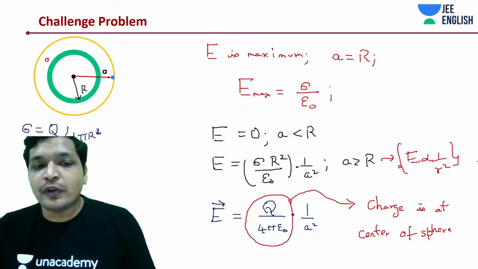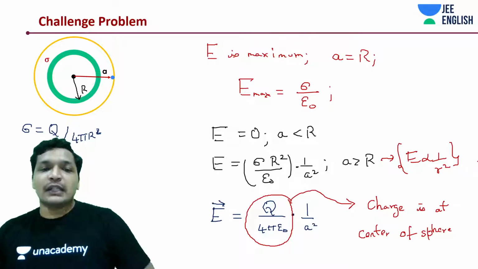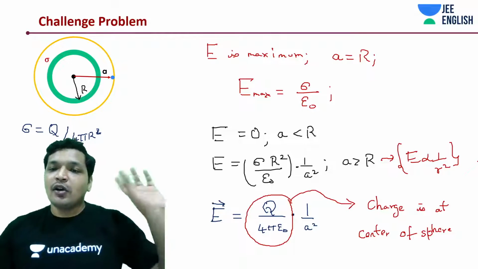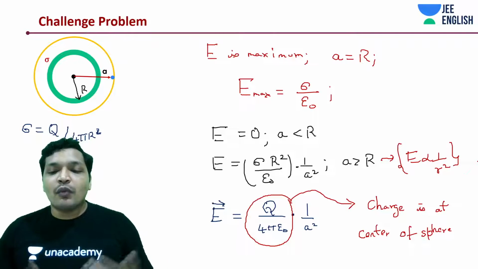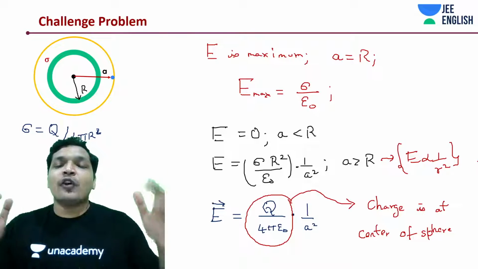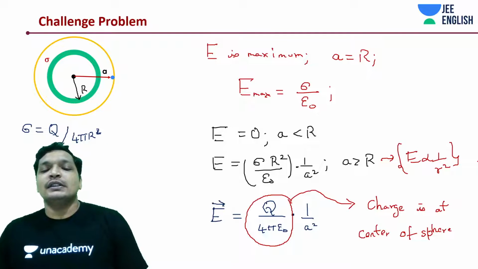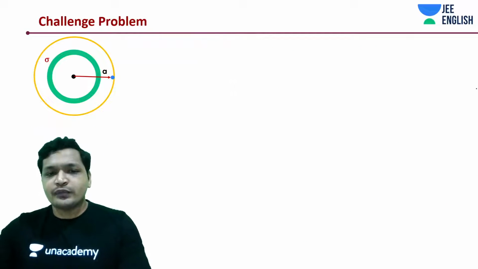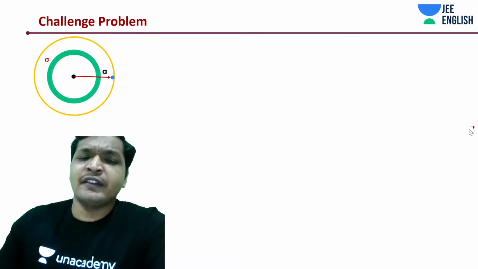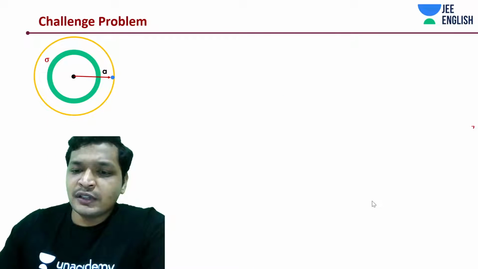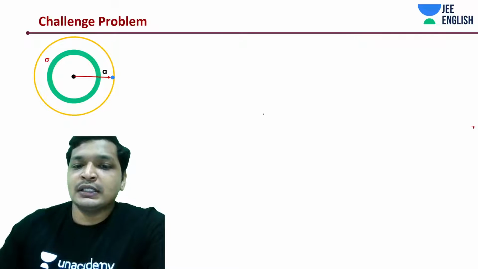This was one of the postulates of Coulomb's law, saying that if you have a spherical shell or a sphere with charge on it, then it will act as if all the charges are present at the center. That's what we found out too, right, using Gauss law. So a very important thing, even though it's a very easy thing, it is necessary to discuss.